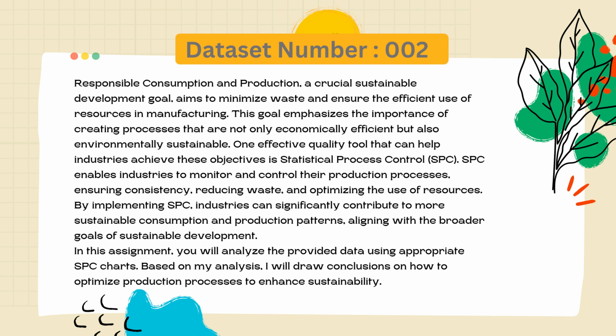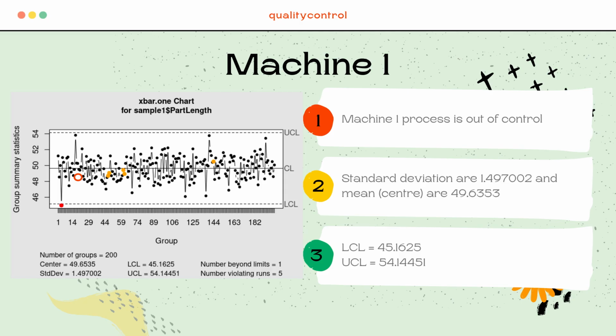And for this assignment I got data set number 002, and this data set consists of raw data for 3 machines that I will test later. For the first machine, for the control chart, we need to use the pressure 200 kilopascal and the temperature 338 Kelvin. For machine 1, the process is out of control. This is because there's one point placed below the LCL.